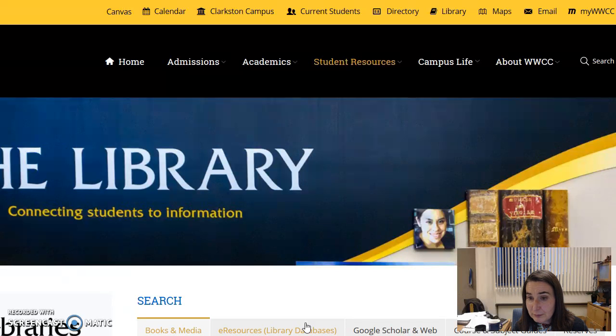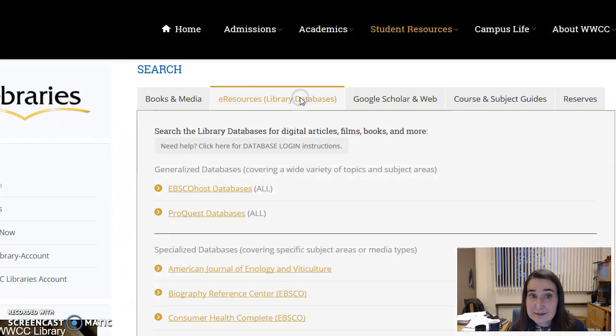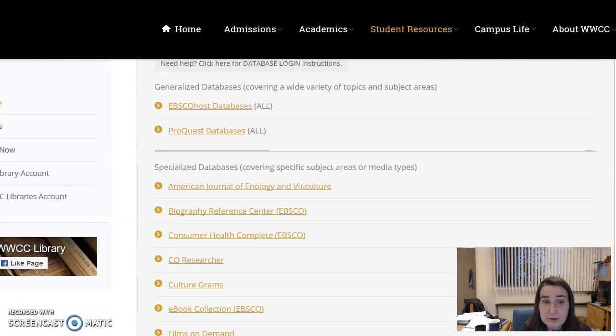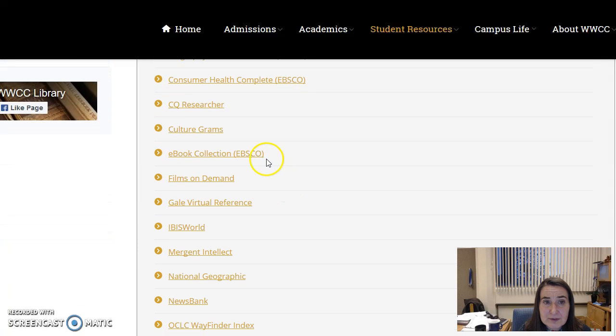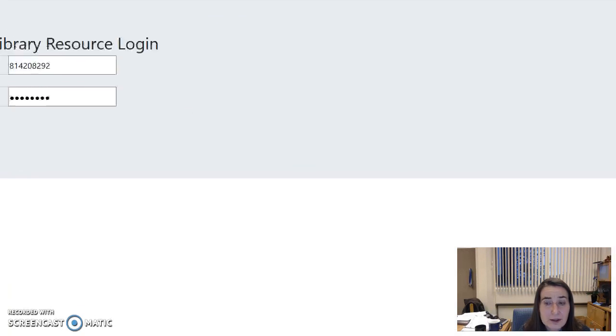You'll start from the library homepage, and you will scroll down, and like you've probably done before, you're going to click on e-resources. We're going to choose two different databases. I'm sure you have used both of these, and they're fine. Something might come up in there, and we can talk about that tomorrow. But I'm going to point out two other ones. We are going to start with CQ Researcher, and then I'll show you another one.